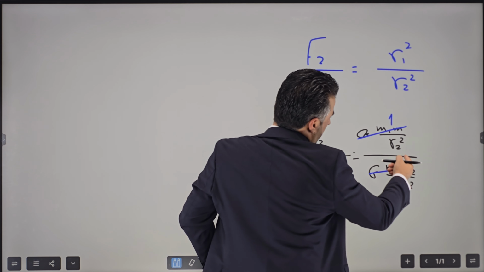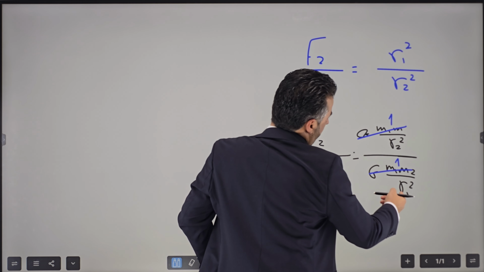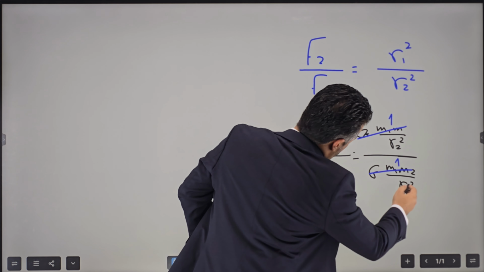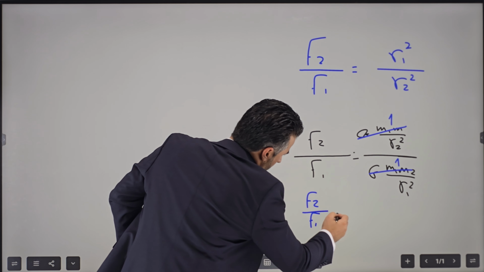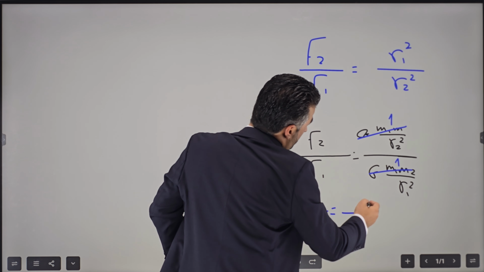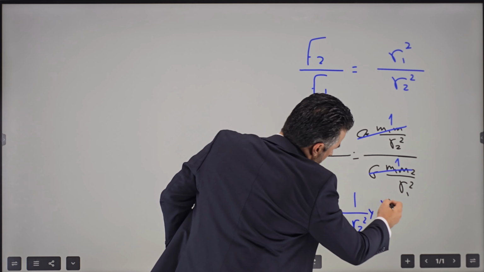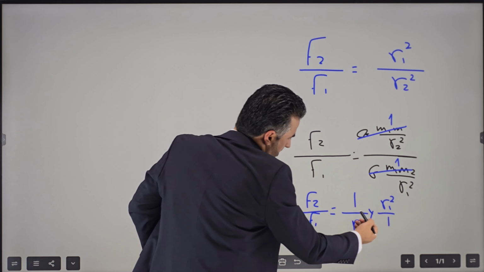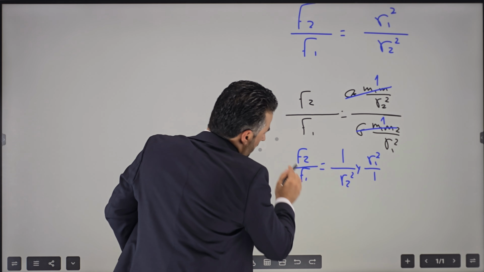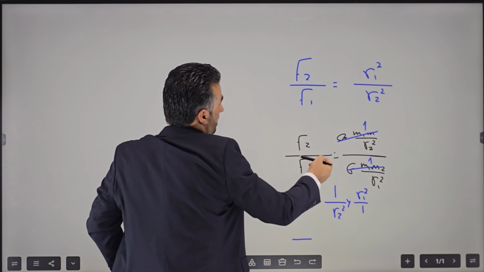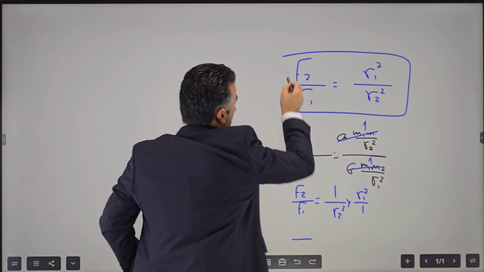That'll be 1 over R2 squared, and then 1 over R1 squared. But we take the reciprocal of this one. The first one is going to be 1 over R2 squared times R1 squared over 1. So you just combine them, and then you will get this equation right here. I don't have to write the last step. So this is what you get.